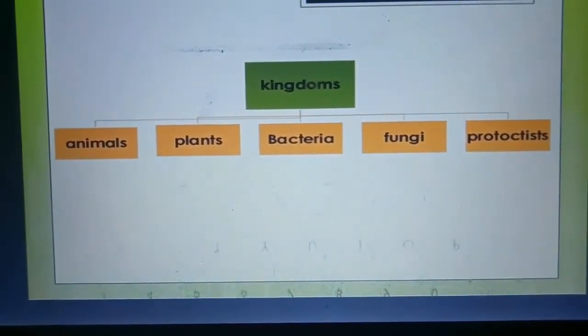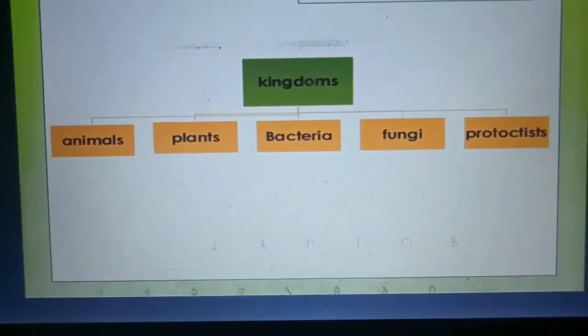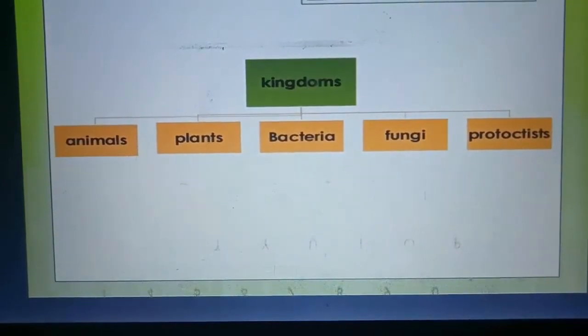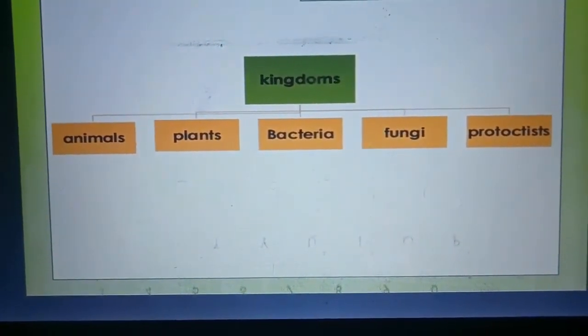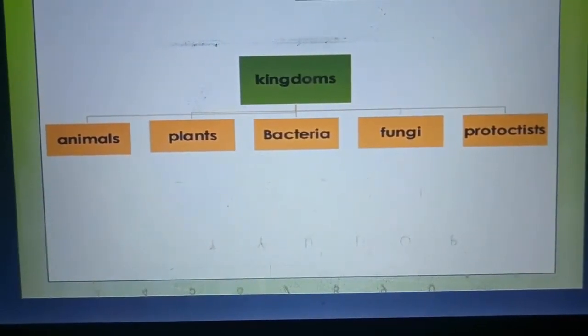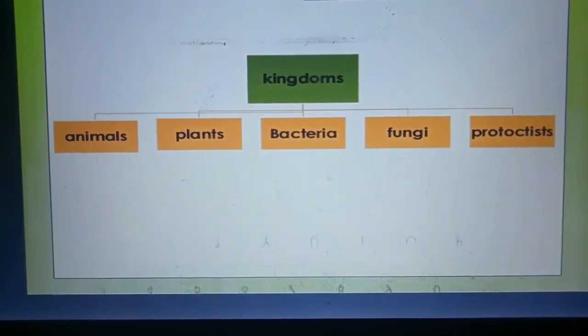All the animals are present in the animal kingdom. All plants are present in the plant kingdom. Bacteria are an example of the kingdom Monera. In the next kingdom all fungi are present, and in Protista all the algae are present. These are basically the five kingdoms of living organisms.